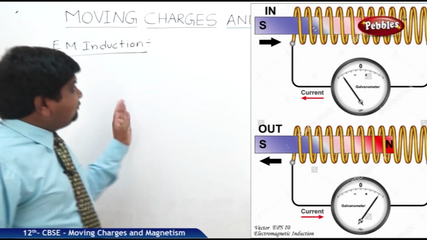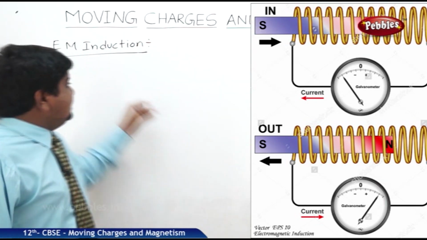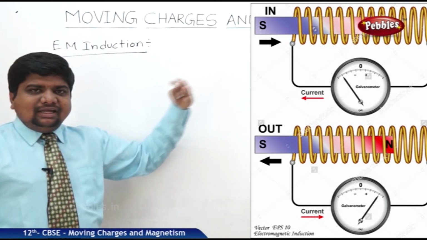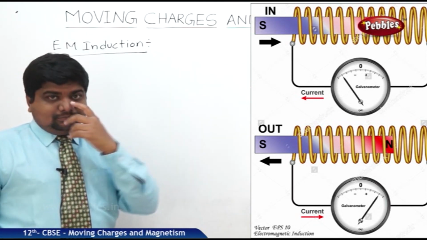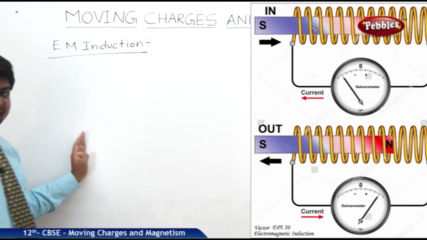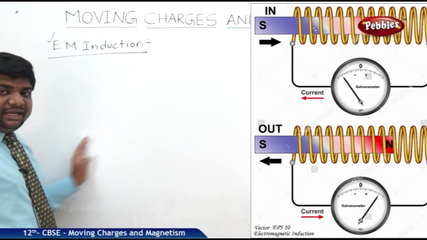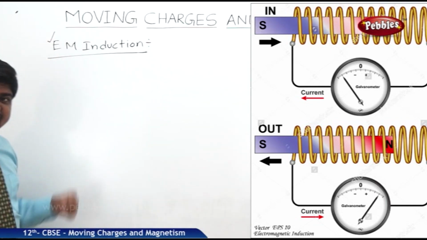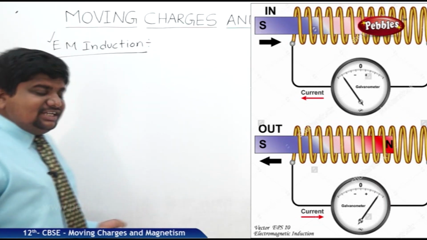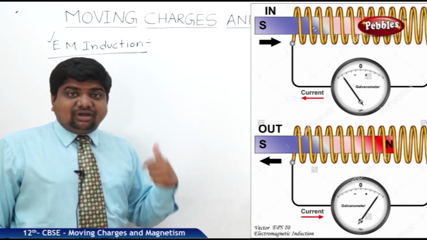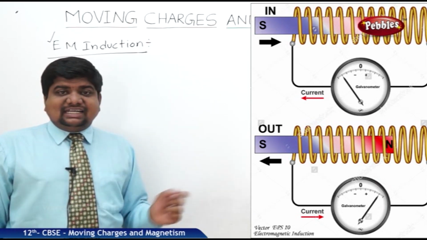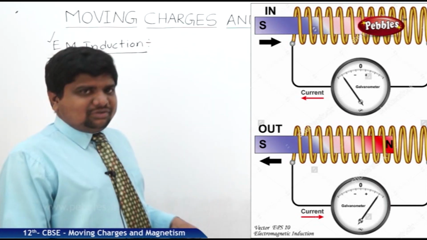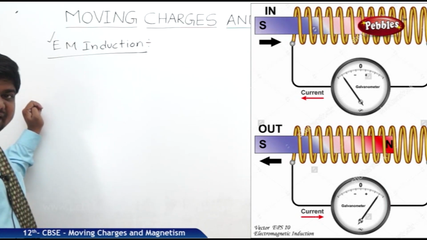So this EM induction is the greatest revolutionary step in physics because it transformed the way of sending information from one point to another. In communication systems, EM induction played a vital role. So now we are enjoying many communication systems with advanced technology, and the time taken to send a message from one point to another has become so short. Within a fraction of a second we are able to send it because of electromagnetic induction.